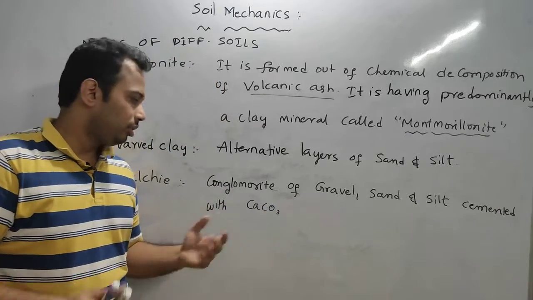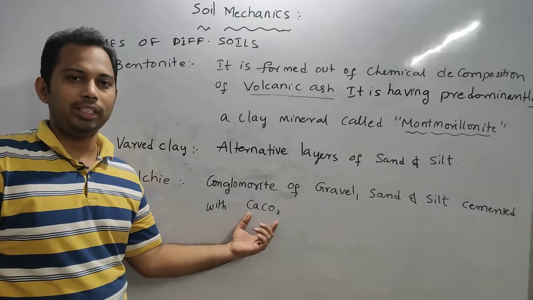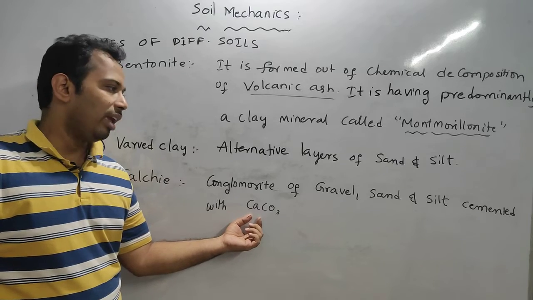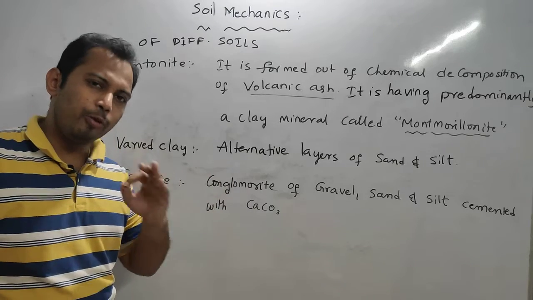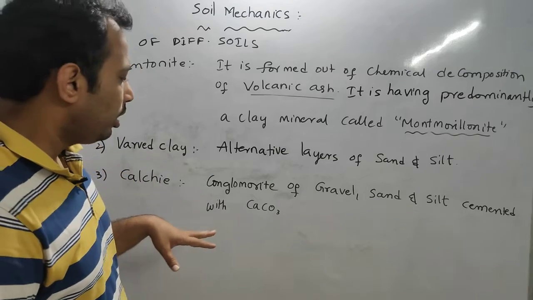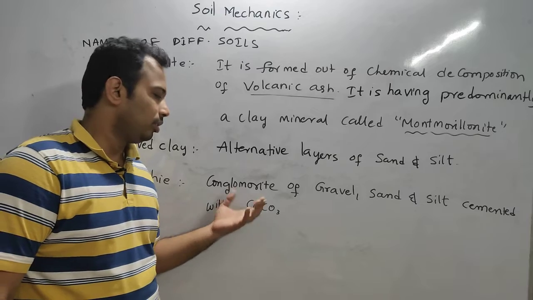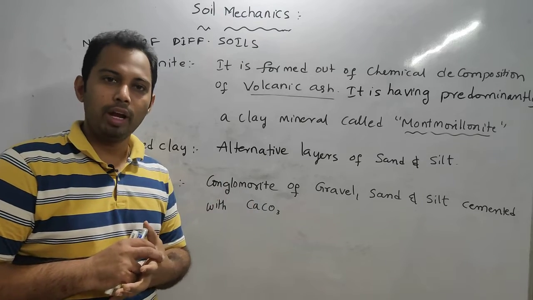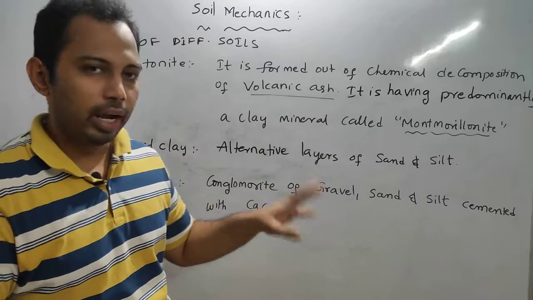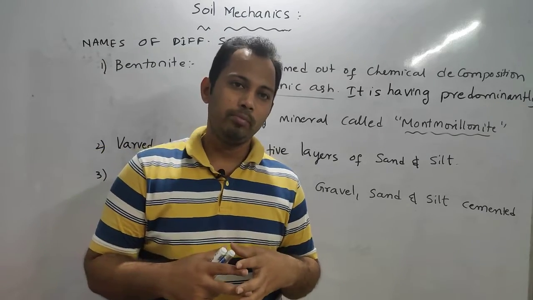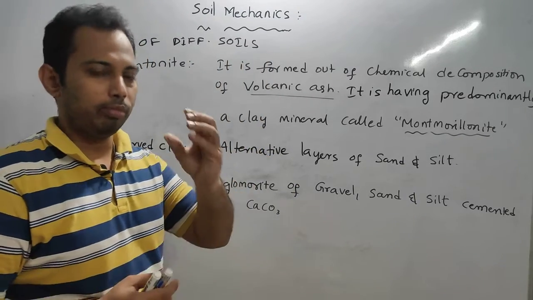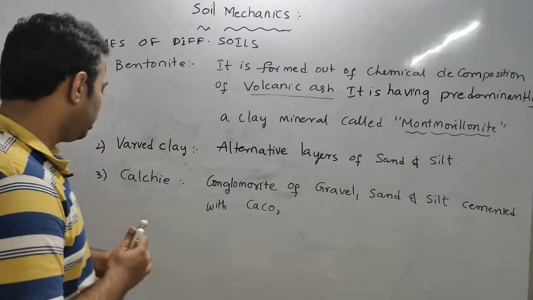See, calcium carbonate has lime in it. So lime has a cementing nature. Wherever you find lime, you will find conglomeration there. So here also the gravel, sand and silt are cemented with this lime. So they form like small pebbles.